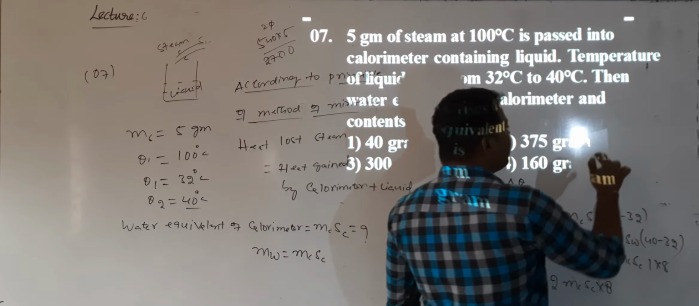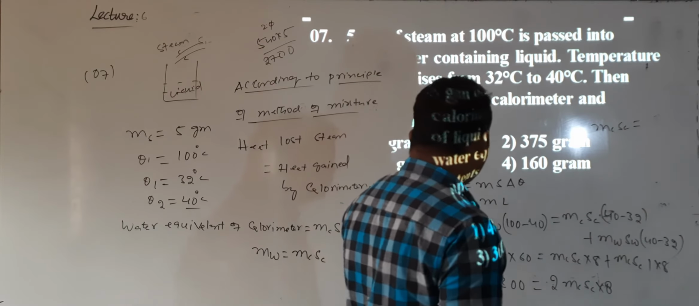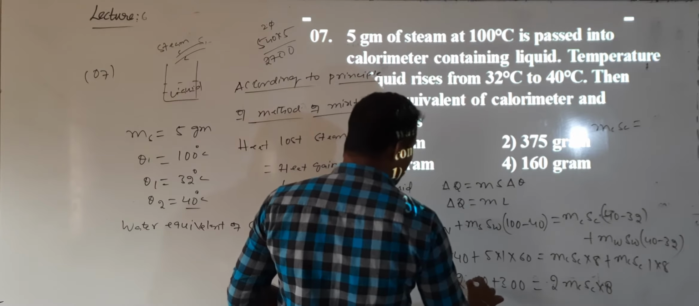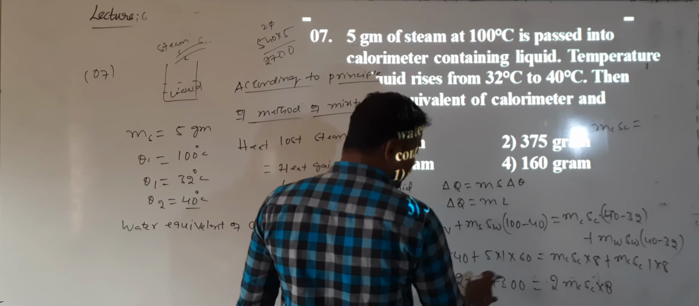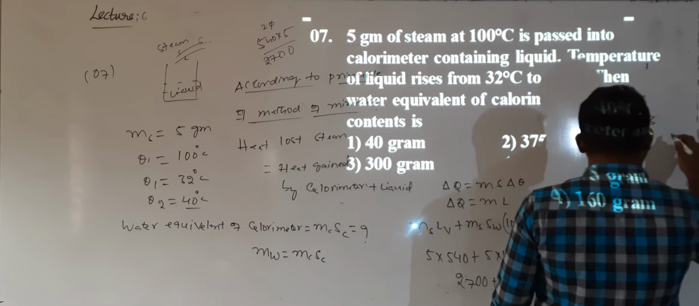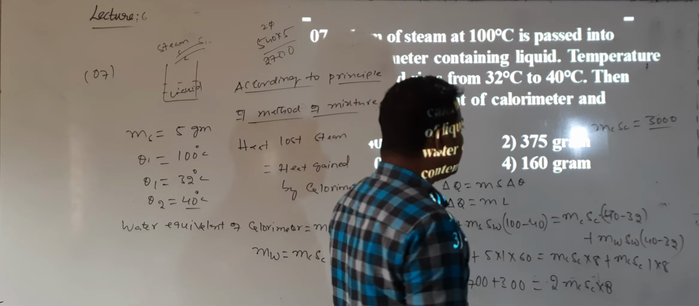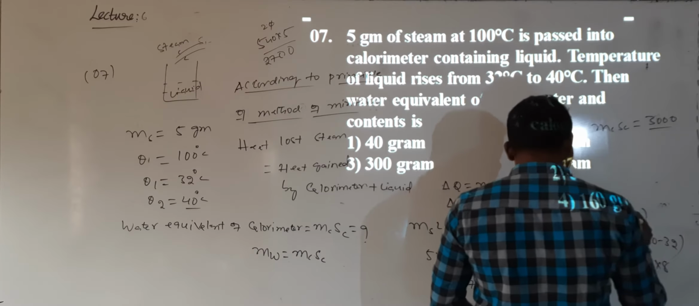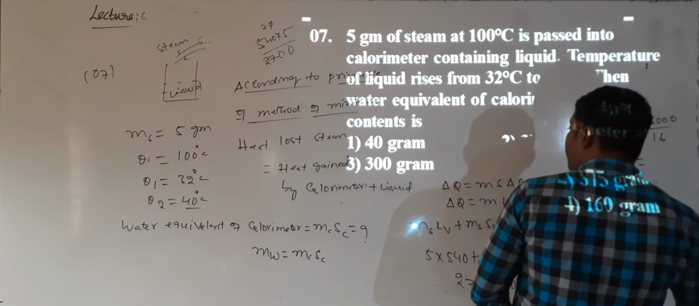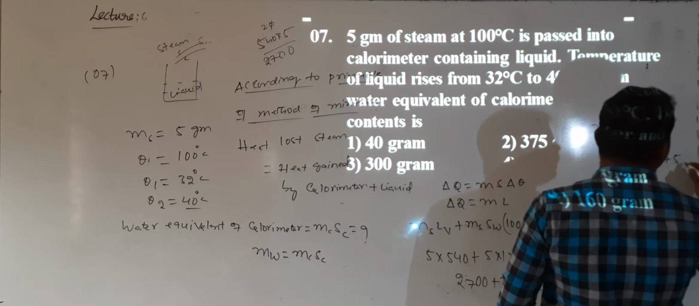You simplify that. We want to calculate mc into sc, which will be equal to the numerator, 2700 plus 300, so that is 3000, divided by 60. You simplify this and you will get the answer: 375 grams.